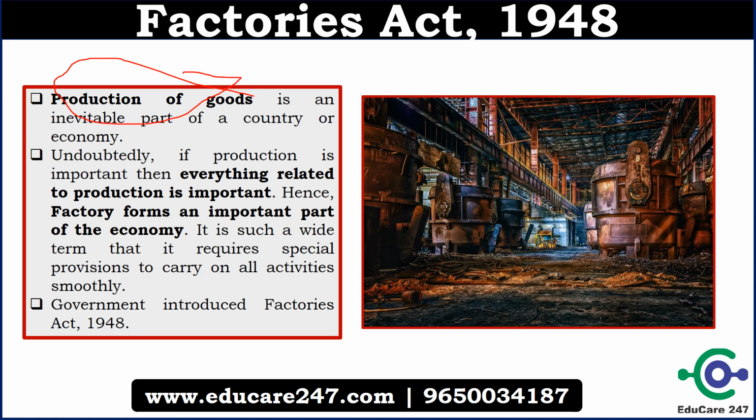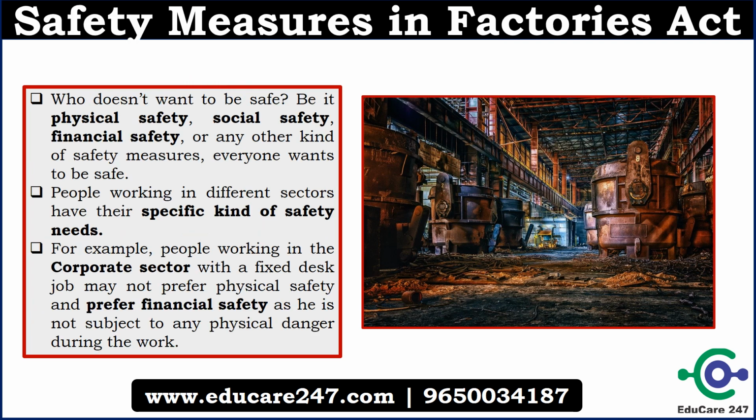Today we will be discussing the safety measures in the Factories Act. Everybody wants to be safe, whether it's physical safety, social safety or financial safety. It's human nature, everyone wants to feel safe. Depending upon the nature of the job, everybody wants a specific kind of safety. Like corporate people want financial safety, the people who are working in the factory want physical safety, but everyone needs safety. That's the truth of society.